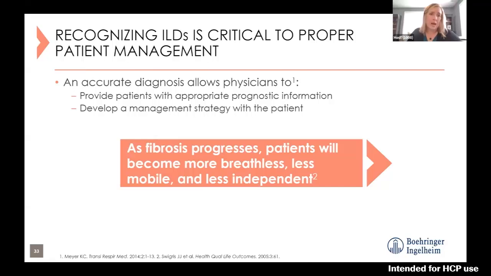So recognizing ILD and accurately categorizing it is really critical to proper patient management, because if we don't have an accurate diagnosis, we don't know what the best path for this patient is for management. So we know as fibrosis progresses, patients become more breathless, less mobile, and less independent. So the earlier that we can identify it, the better, and then can move on to managing them.